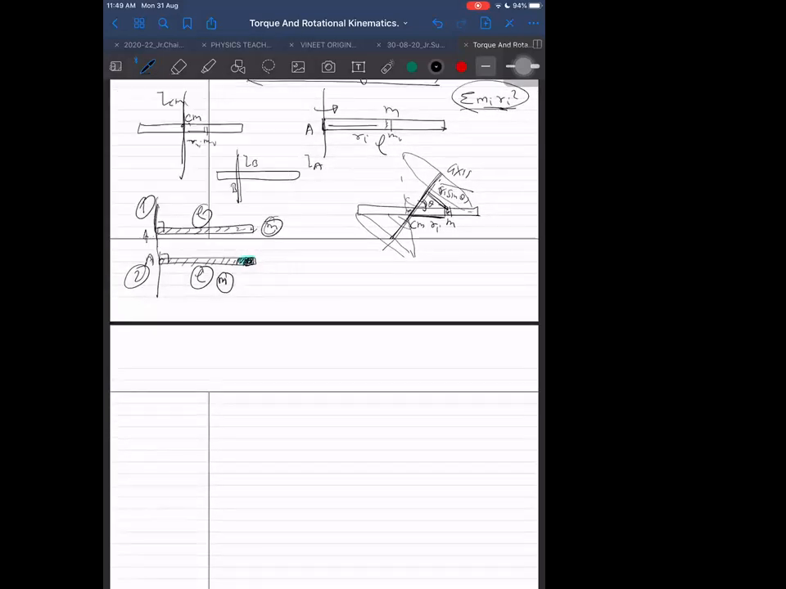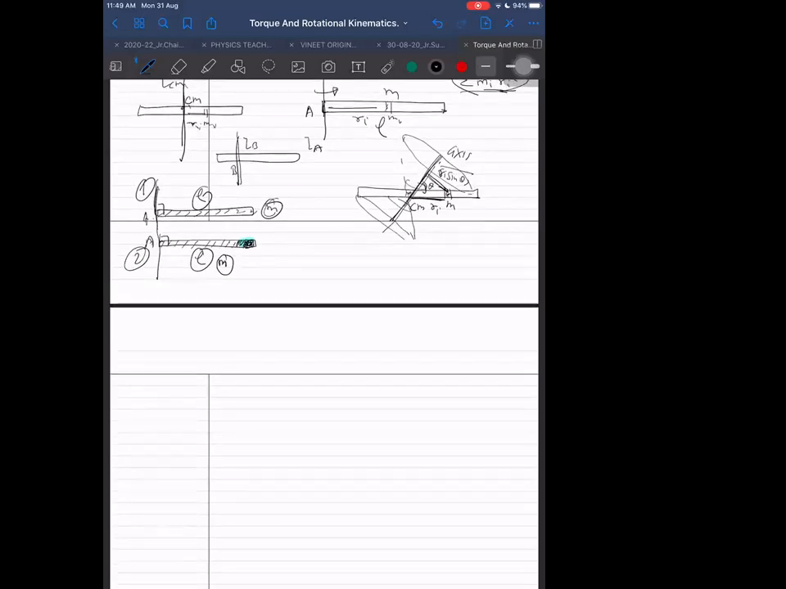One more thing I can clarify here. If I am writing the moment of inertia as integration of dm into r square, this formula is valid only if dm is a point particle. Our element should be a point particle, then only it is valid. Otherwise it will not be valid.